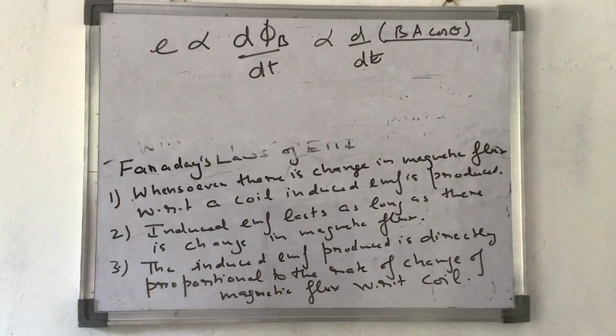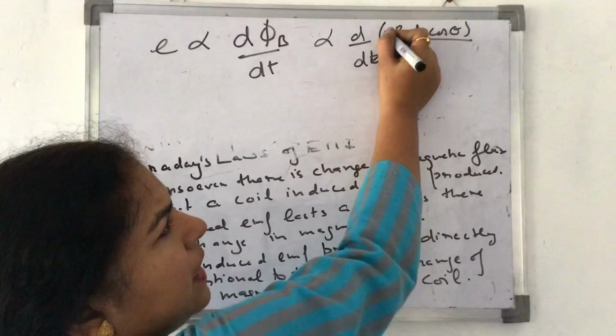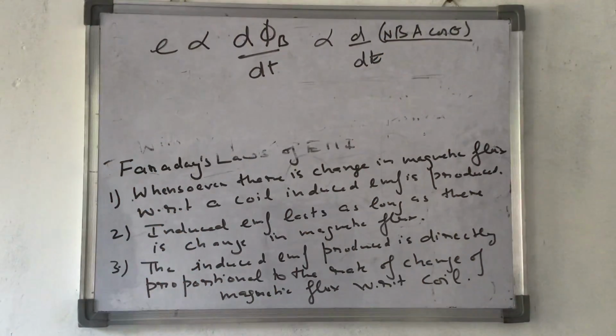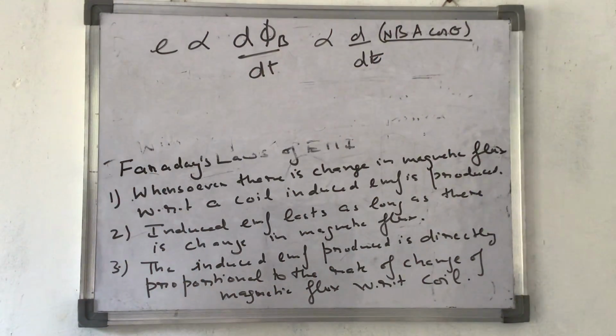In case I have a number of turns in the coil, then this can become N B dA cos theta. That's it. That means because in the previous diagram I just showed one turn. In case you have a number of turns in it, then it becomes N B dA cos theta. This is what Faraday's law is telling me.